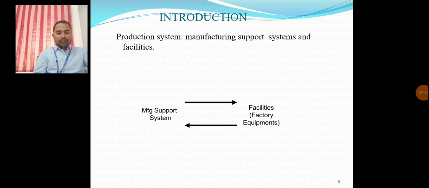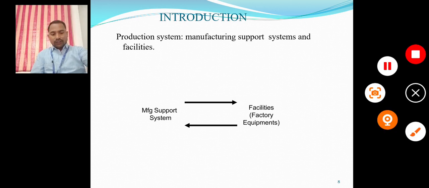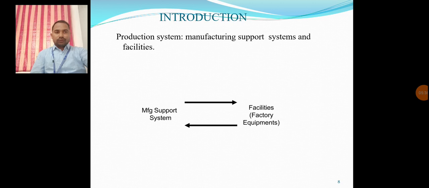That is considered a worker machine system. The third category is the automation system, where periodic worker attention is needed, along with automation. With the help of these, the product is completed. These three parameters are observed in a manufacturing support system.